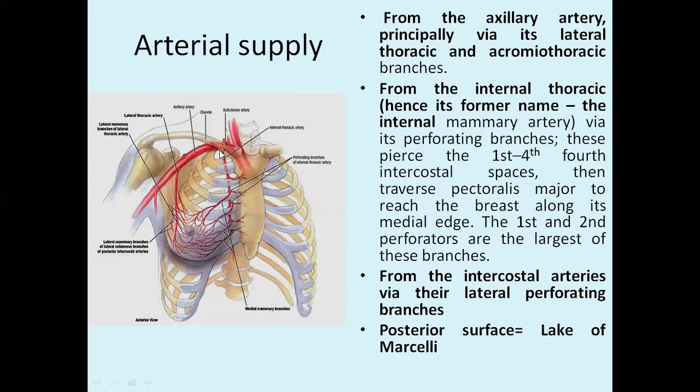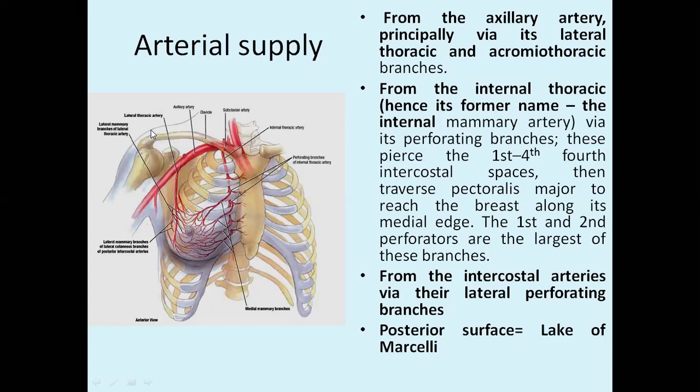Okay, then the continuation of the subclavian artery, you will see the axillary artery. From the axillary artery, there will be one artery which is entering the lateral region of the thorax. You call it the lateral thoracic artery.